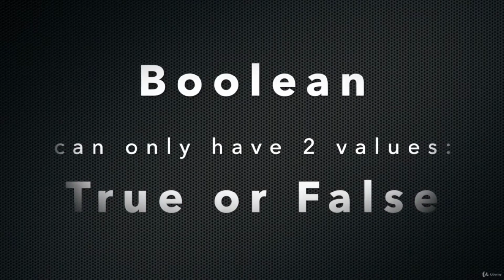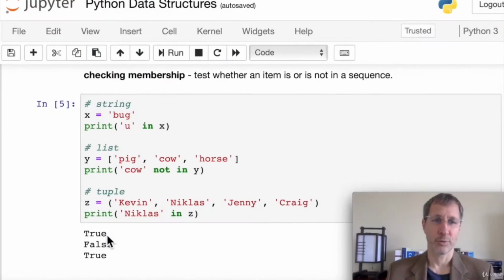In this case, U is in X, so it returns true. And now we have a list, pig, cow, and horse. If we print cow not in Y, it's going to print false because cow is in Y. And for a tuple example, we have a tuple here with 4 names, and if we print one of those names in Z, we get true because it is in Z. So it's really easy to check membership using in or not in.